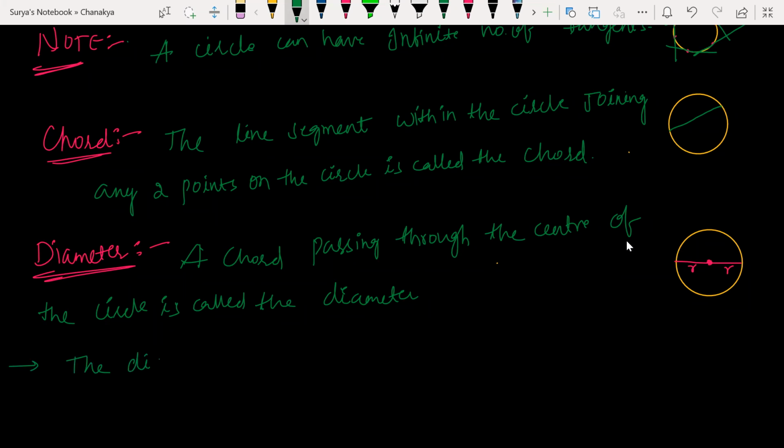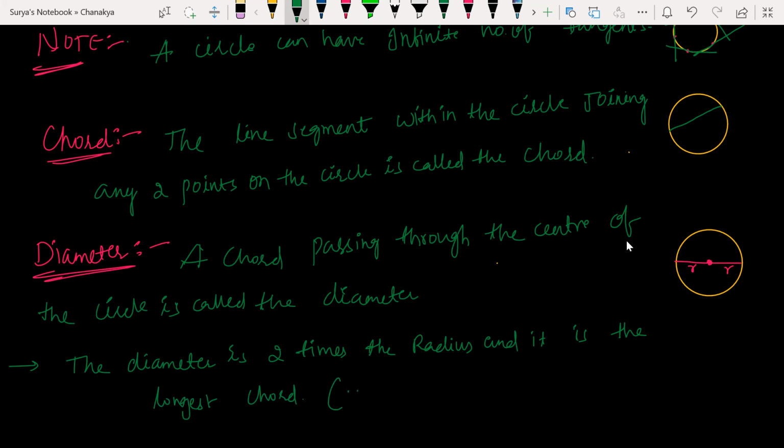The diameter is 2 times the radius. And it is the longest chord.